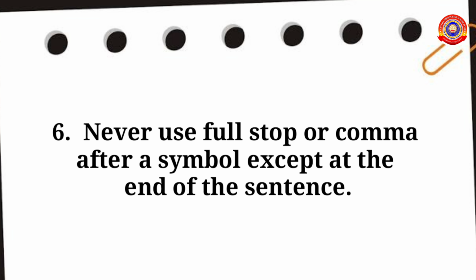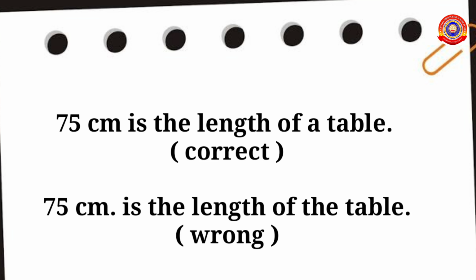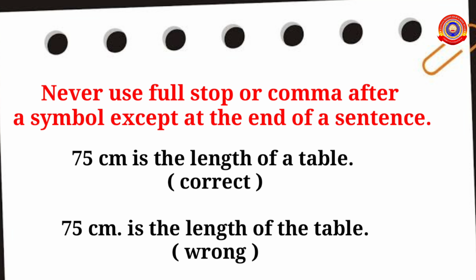Never use a full stop or comma after a symbol except at the end of a sentence. Look at this example: 75 cm is the length of a table. In sentence 1, the full stop is given at the end of the sentence. And in sentence 2, the full stop is given after 75 cm. It is not a correct way of representing. That implies never use a full stop or comma after a symbol except at the end of a sentence.